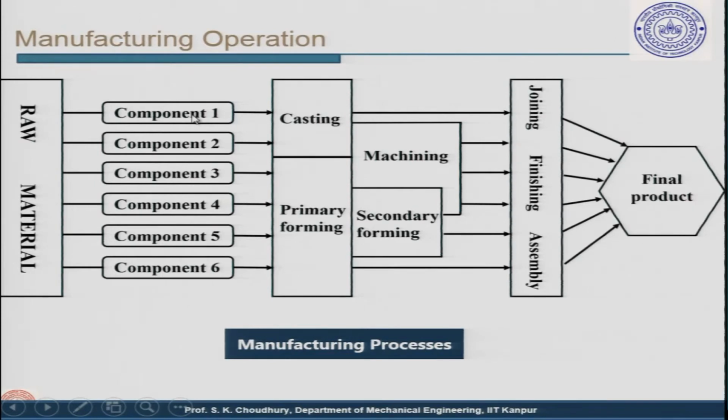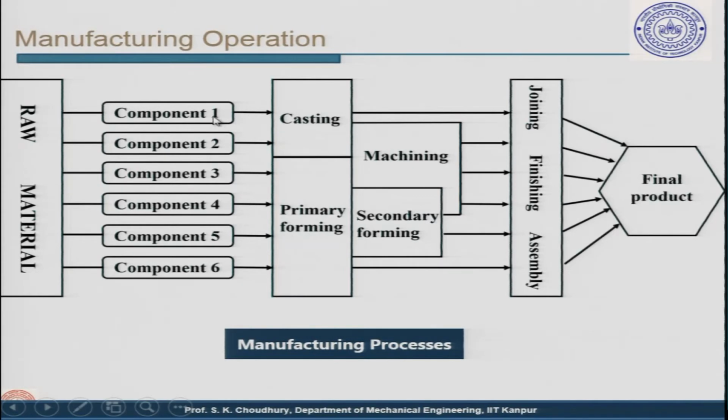Now, component 1, let us say, will go through casting, and then it will go through joining, finishing or assembly to get the final product. Similarly, component number 2 will go through casting, then machining, and then joining, finishing or assembly. Similarly, you can see that all components need not go through a particular process, or through all the processes.